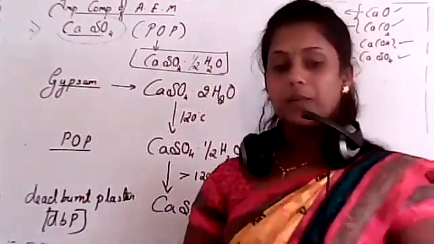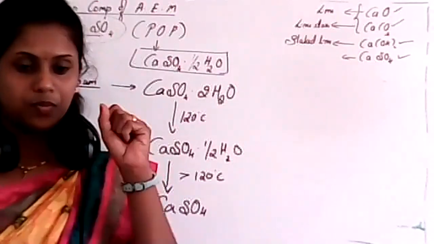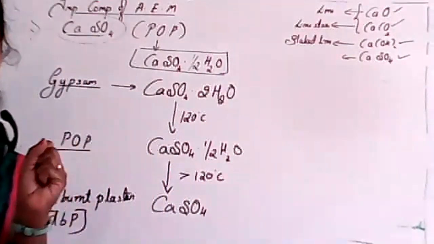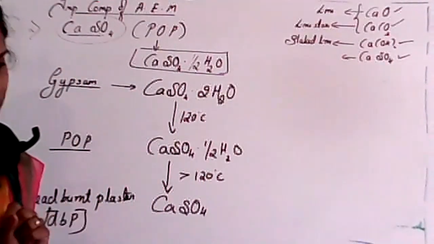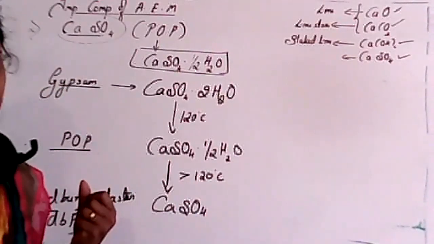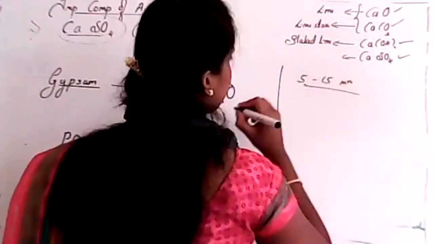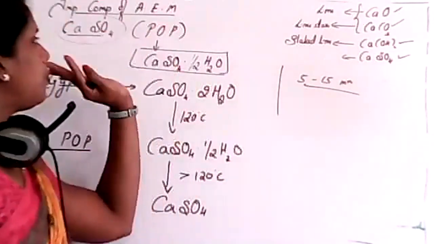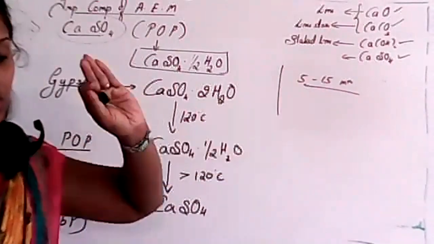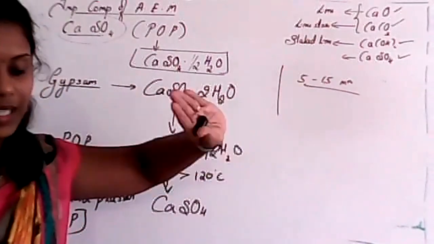And one thing, student, why do we use POP? Uses of POP are more because its setting time is very small. For POP, not for gypsum. POP has a remarkable property of setting with water, in 5 to 15 minutes. So that's why we use POP more than gypsum, okay? It needs around 5 to 15 minutes, that's it.